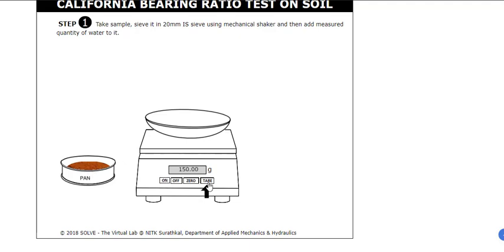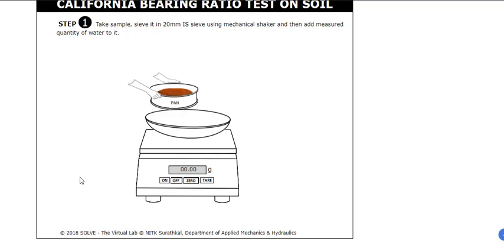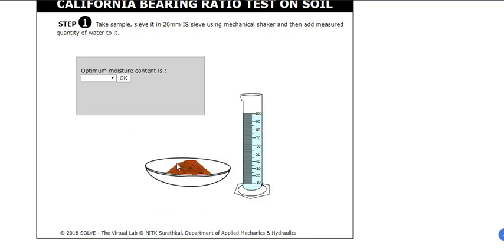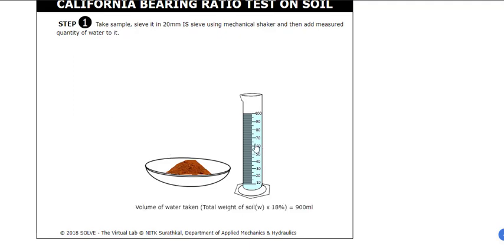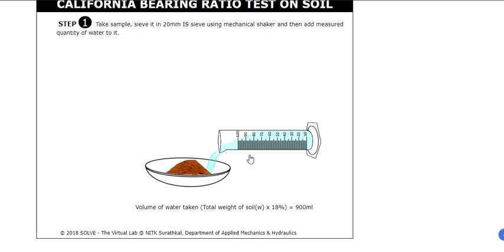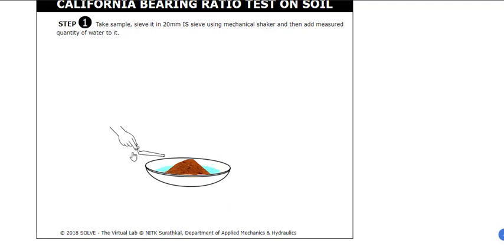Switch on the weighing balance, make it 0, put the pan, then put the contents on the balance and take 5 kg. Let's say the optimum moisture content is 10 to 14%. I'll say okay. Place the water and mix the sample properly.